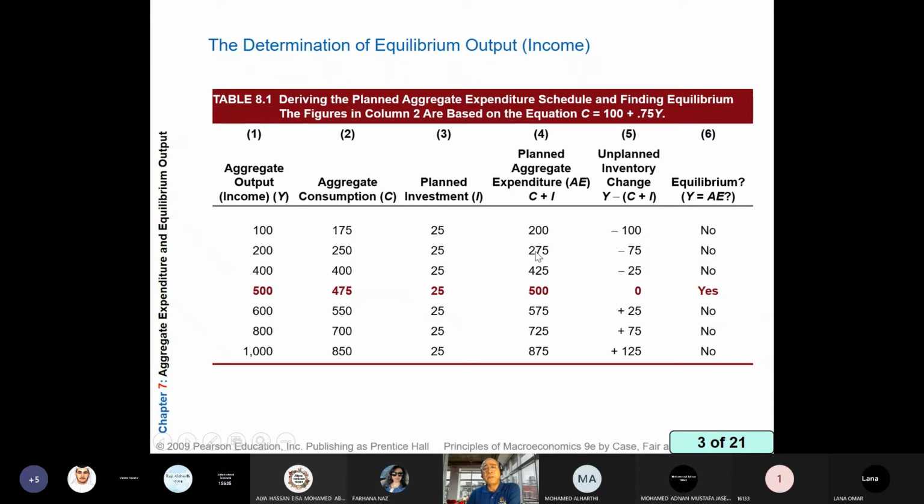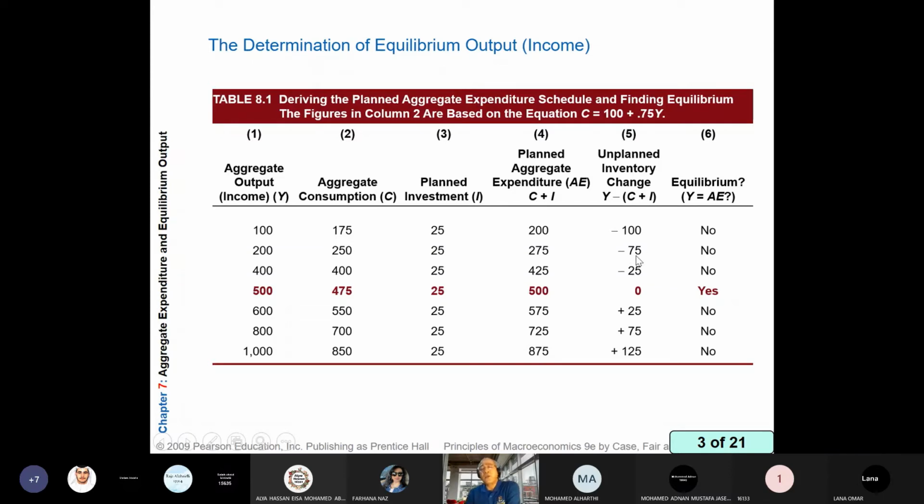Try to understand this point. Demand is more than supply. We produce 200, but we sell 275. What will happen to business inventory if we produce 200 and we sell more than 200? So there will be an unplanned decrease in inventory by 75. This number minus this number, it is 75 minus 75. So use this equation, Y minus planned aggregate expenditure. So 200 minus 275, it is minus 75.